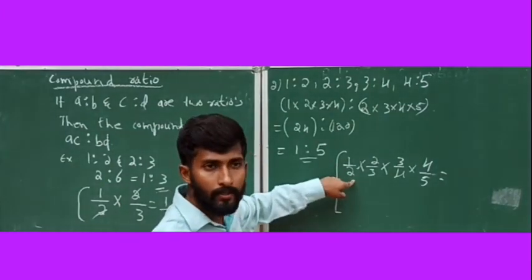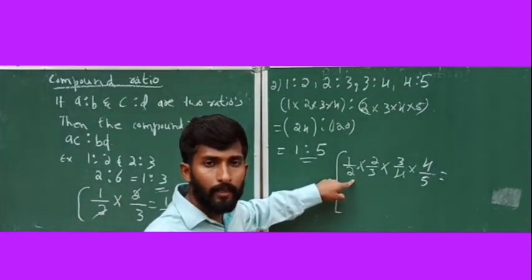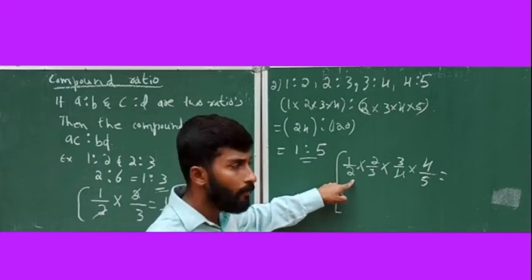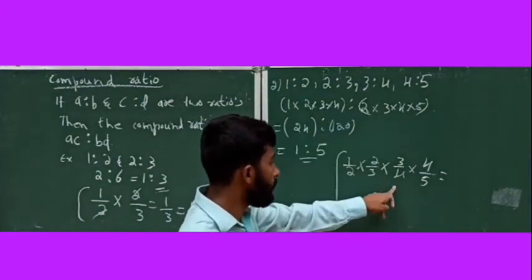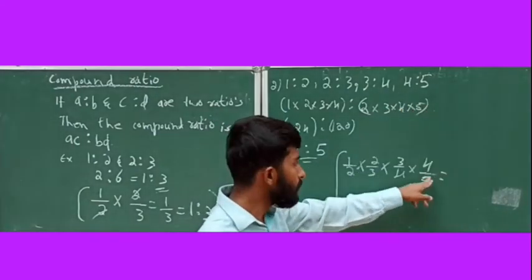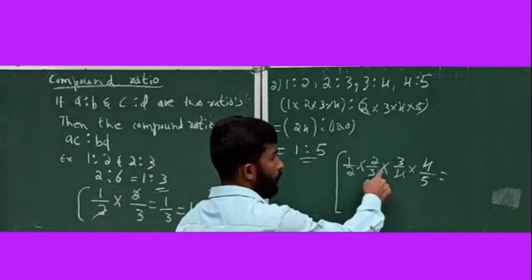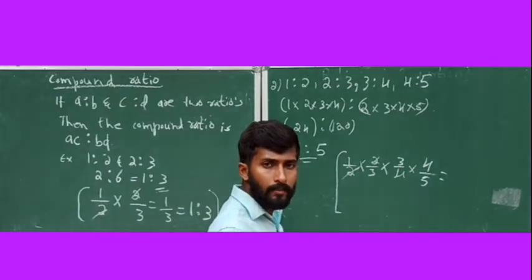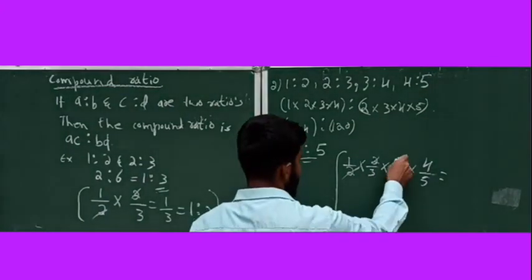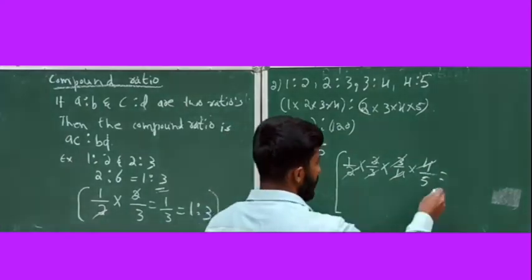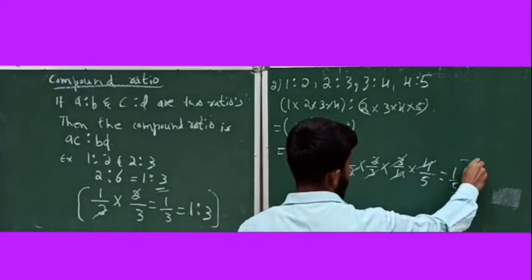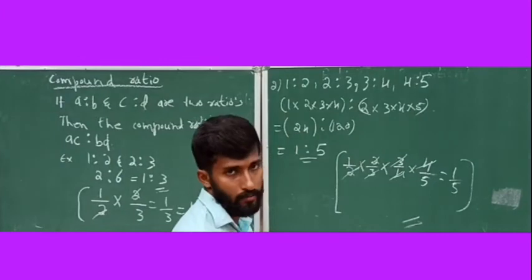Why? Definition says fraction a by b can be written as a ratio b. 2:3 is 2/3. 3:4 is 3/4. 4:5 is 4/5. Now see, no need to multiply. If any number cancels, you can cancel that number. 2 gets cancelled, 3 gets cancelled, 4 gets cancelled. Directly you will get 1/5. You can follow this method also.